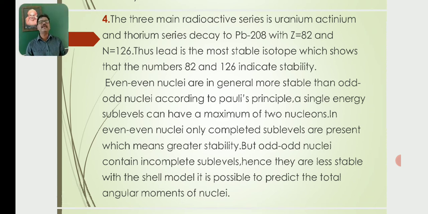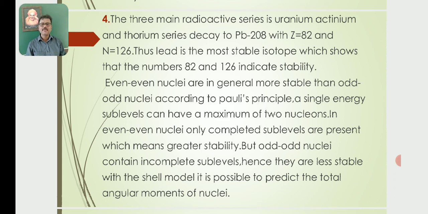The three main radioactive series, uranium, actinium and thorium series, decay to Pb208 with Z equal to 82 and N equal to 126. Thus lead is the most stable isotope, which shows that the numbers 82 and 126 indicate stability.